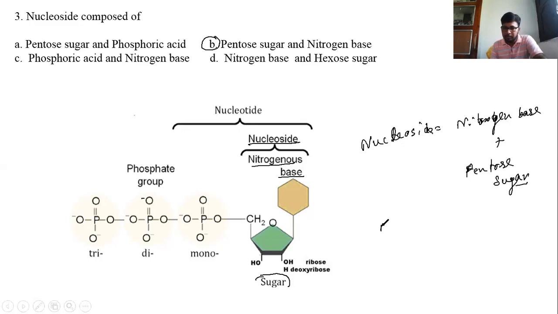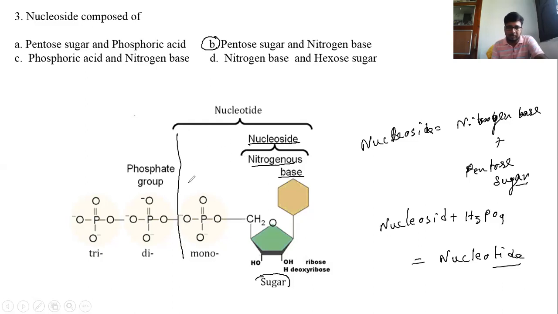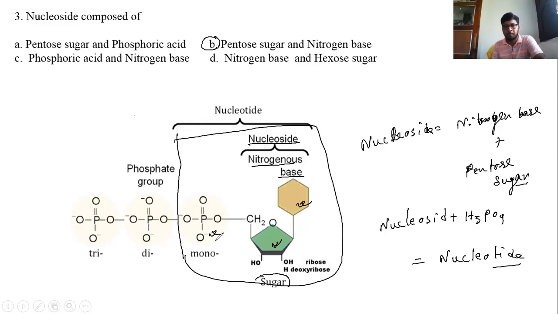So nucleoside plus phosphoric acid, H3PO4, gives nucleotide. Here you can see the nucleotide. This is a nucleotide in which a pentose sugar is present, a nitrogen base is present, and a phosphoric acid is present.